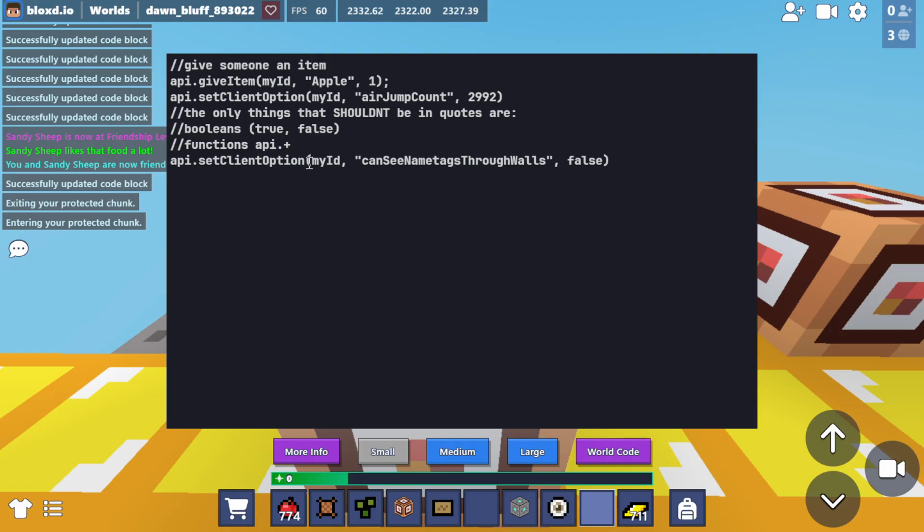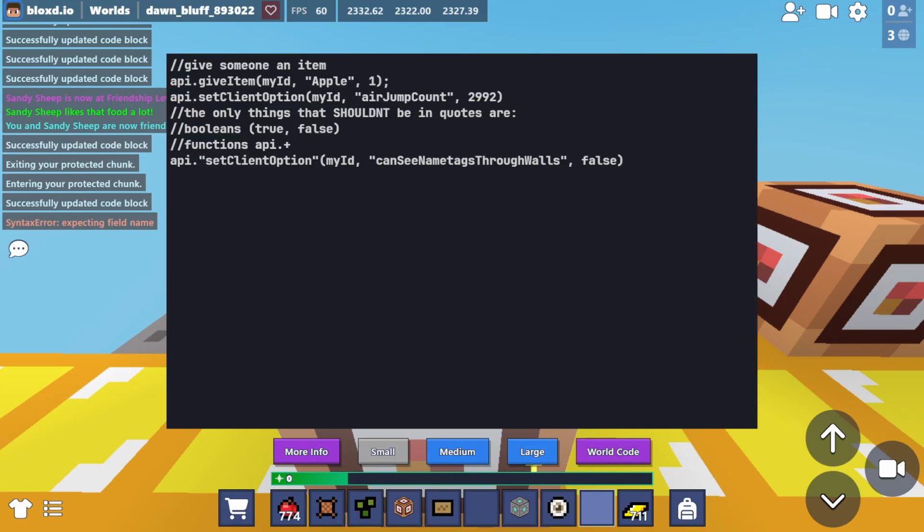Functions. So basically it's this part right here, app.setClientOption. The app parts do not need to be in quotes. If you put them in quotes, it will not work.